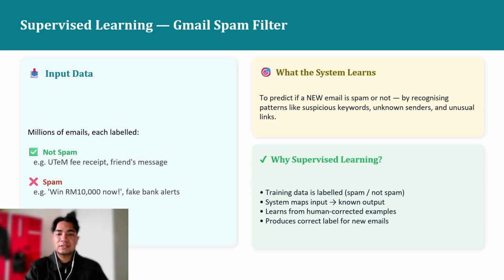So why is this considered supervised learning? There are four main reasons. First, the training data is labeled. Each email is already classified as spam or not spam. Second, the system maps input to a known output. It learns the relationship between email content and its label. Third, it learns from human-corrected examples. Humans have already done the work of labeling the data. And fourth, it can produce the correct label for new unseen emails. So that's all from me.